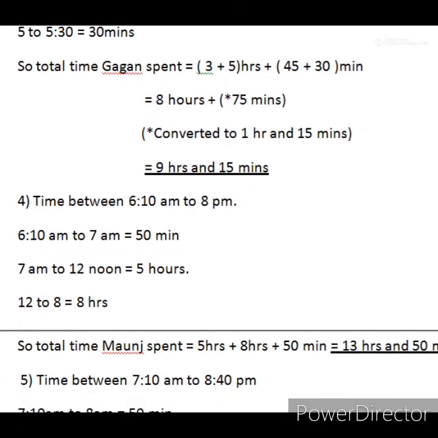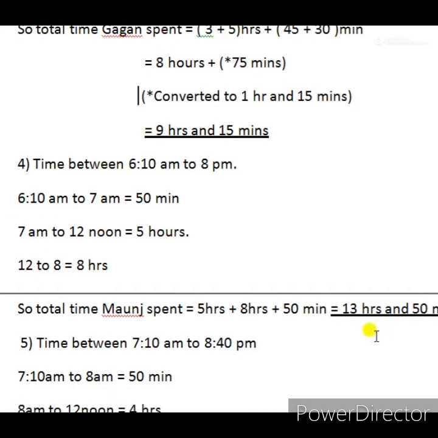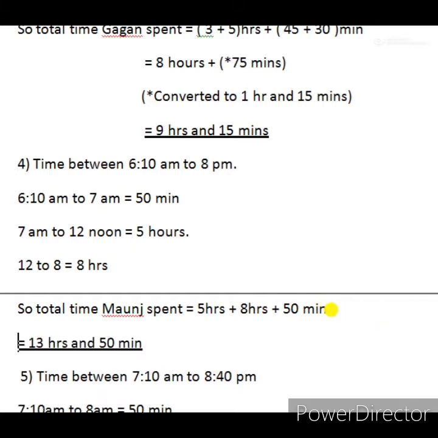Now we will go to our fourth question. Manoj spent the time from 6:10 a.m. to 8:10 p.m. This also we are finding the same way. First we have to find the time between 6:10 and 7 a.m. That is 50 minutes. And from 7 to 12 noon is 5 hours. Now 12 to 8 equals 8 hours. So the total time Manoj spent equals hours.